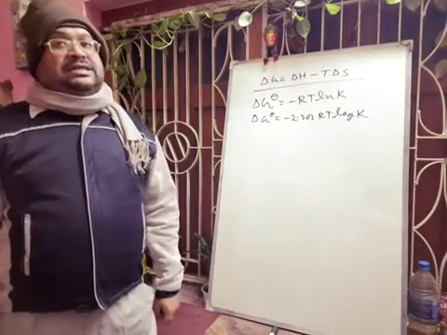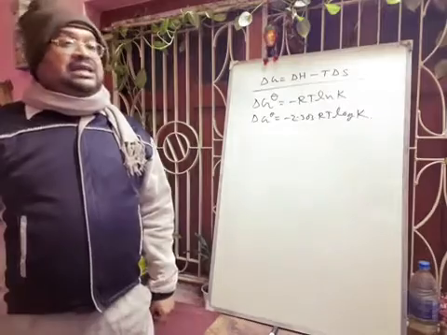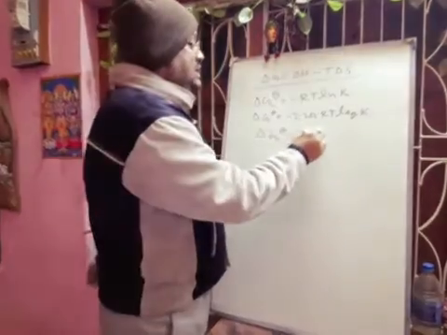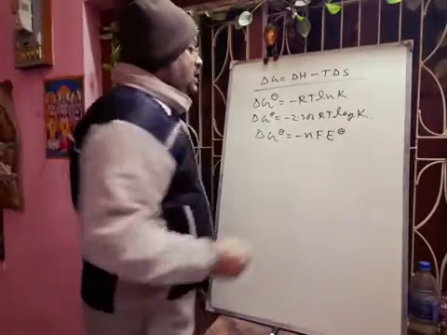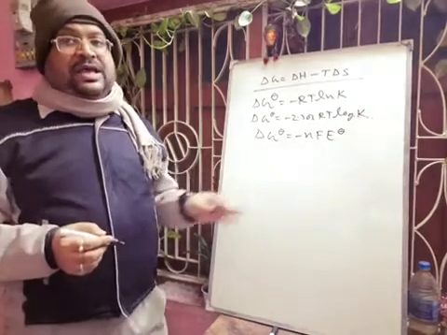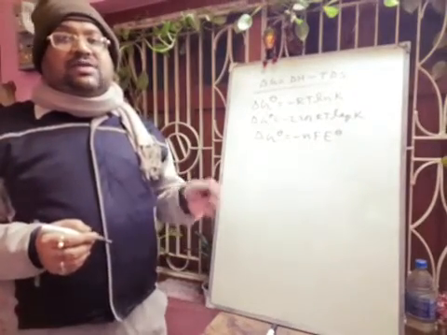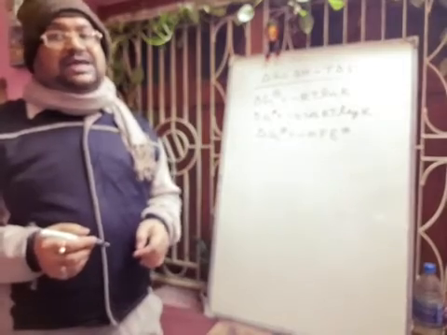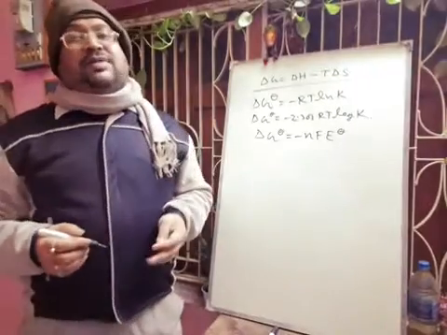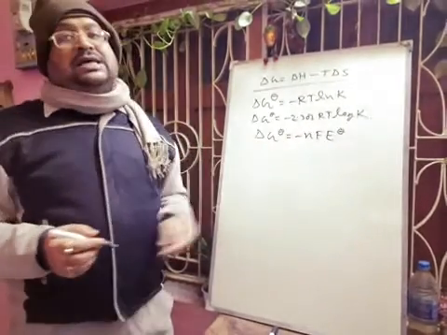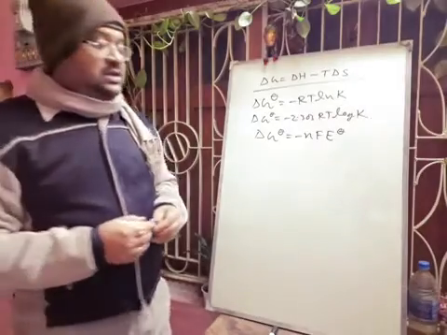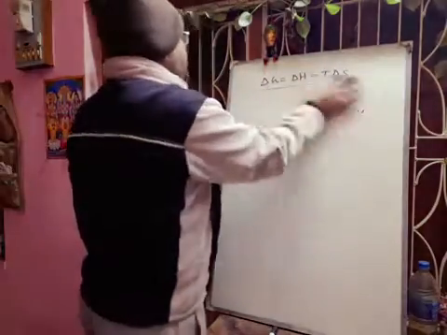Another important relation is there: in case of an electrochemical cell, delta G theta is equal to minus nFE theta. Now here, already we have discussed this is the standard free energy change delta G theta, and n is the number of moles of electrons involved in the redox reaction of the cell, and F is the Faraday constant, equal to 96,500 coulomb, and E theta is the standard EMF of the cell. Then the last portion of this chapter, that is the third law of thermodynamics.